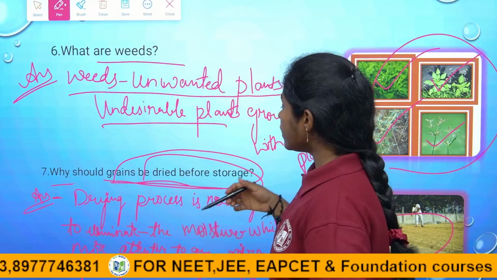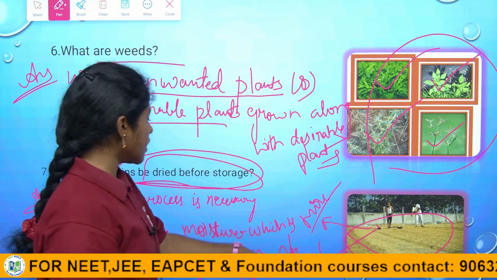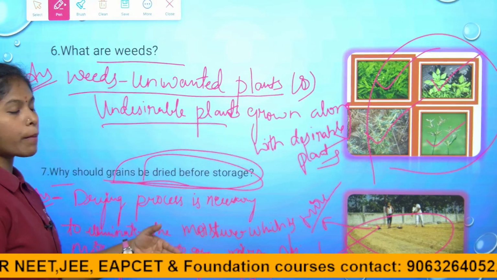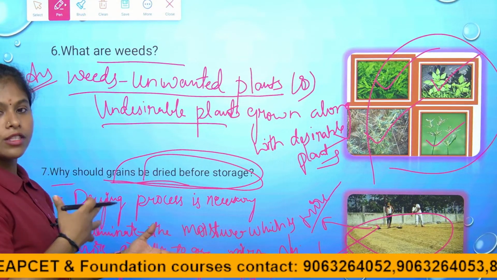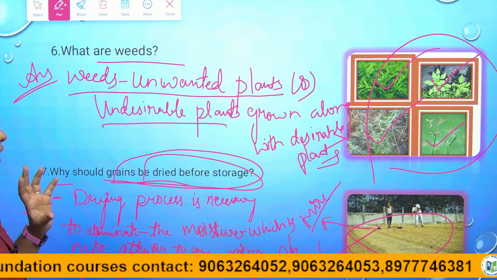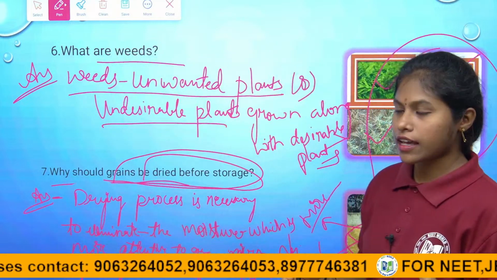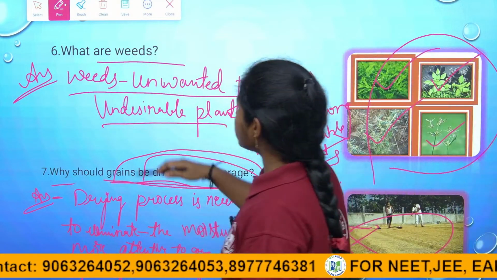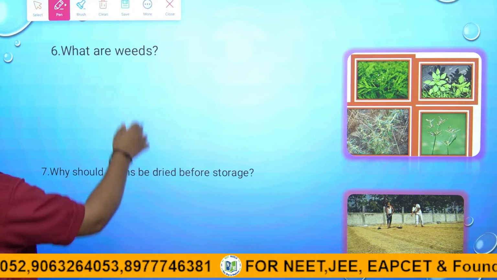So, why should the drying be done? Drying is the process necessary to eliminate the moisture content, which is attractive to growing microorganisms. By the growth of microorganisms, the entire grains will be spoiled. To avoid this, the drying should be done. When the grains have more moisture content, they should be dried under the sunlight. Right children? This is about the seventh question here. Coming to the next question.